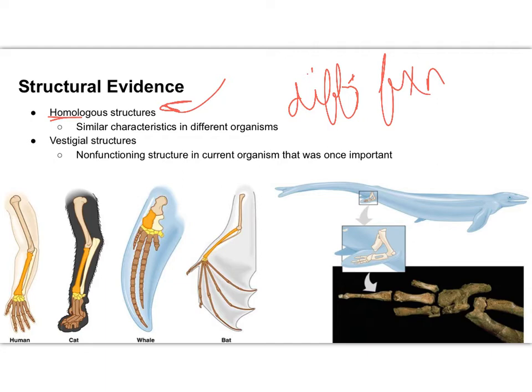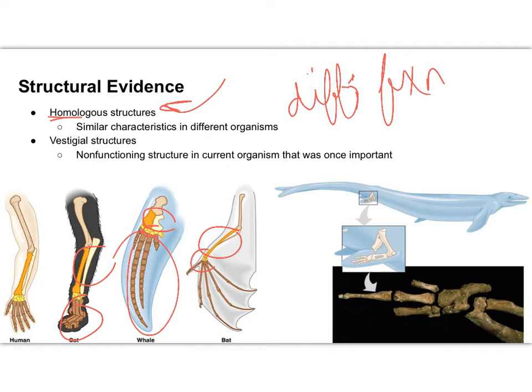You can see that here on the left, with the cat, the whale, the bat, and the human arm. The same basic structure, right? Two long bones, then a series of short bones followed by long bones again. But very different functions. We're talking about the flipper of a whale, the wing of a bat, a human arm, a cat leg.